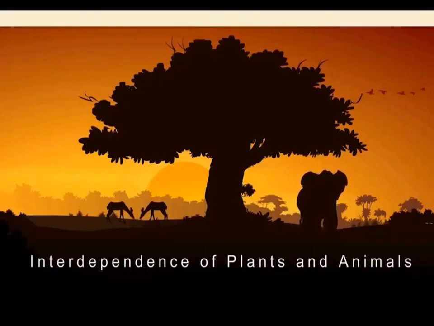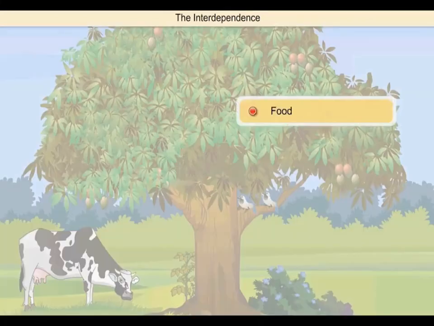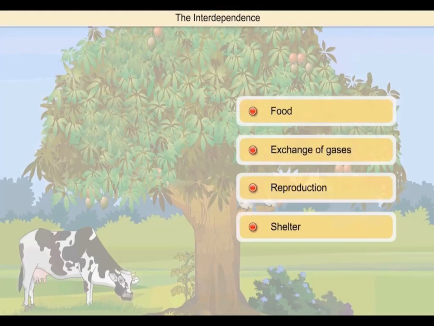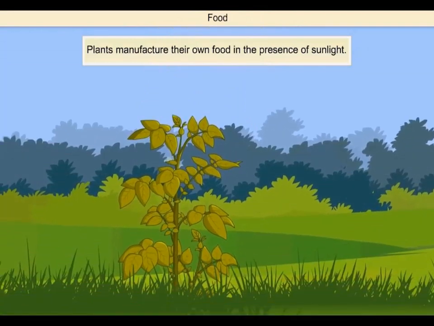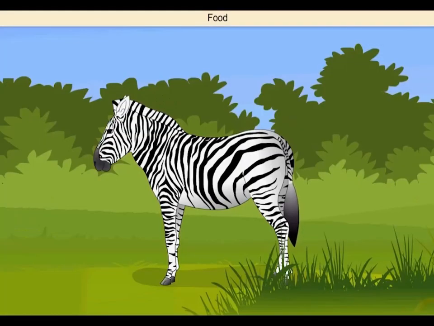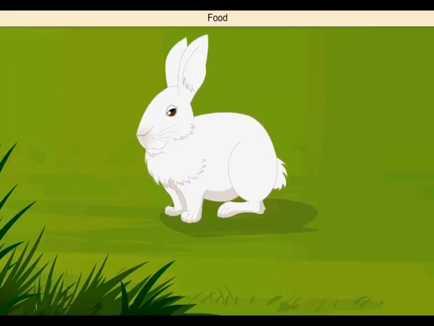Interdependence of plants and animals. Plants and animals are dependent on each other in many ways. The areas of interdependence of plants and animals are food, exchange of gases, reproduction, and shelter. Let us look into each area of interdependence in detail. Plants manufacture their own food in the presence of sunlight. Animals like the cow, deer, zebra, elephant, giraffe, and rabbit eat grass, small plants, and leaves of trees.